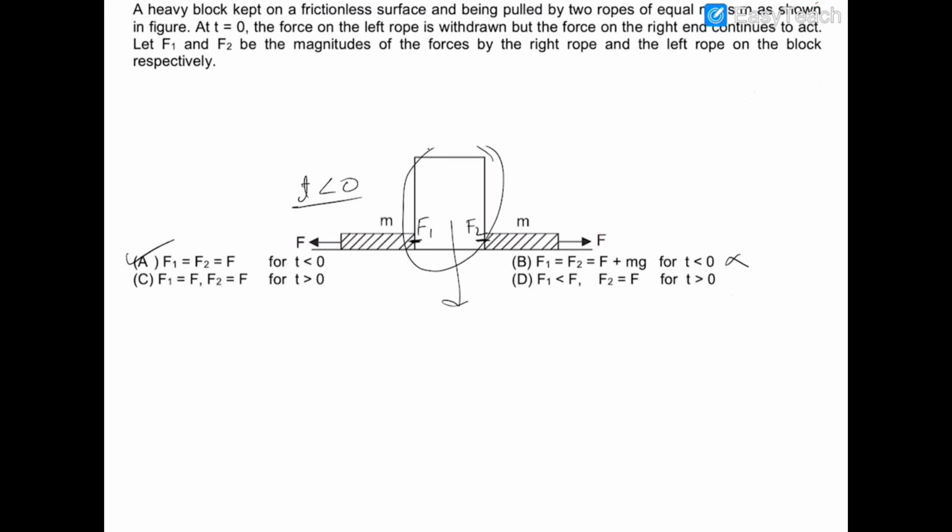So automatically option number C and D will be incorrect, because the values of F1 and F2 will have the mass m in them. Okay, so let's move on to the next question now.